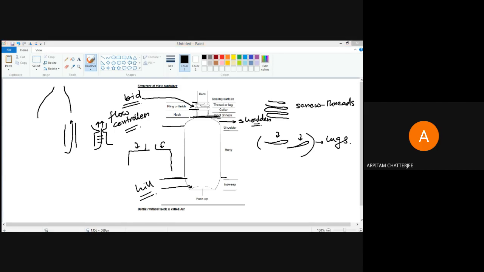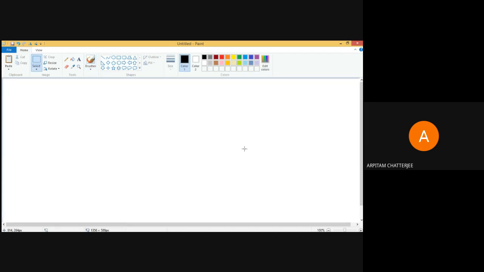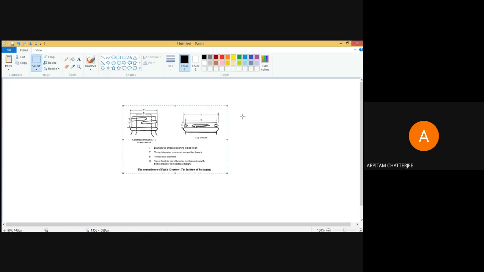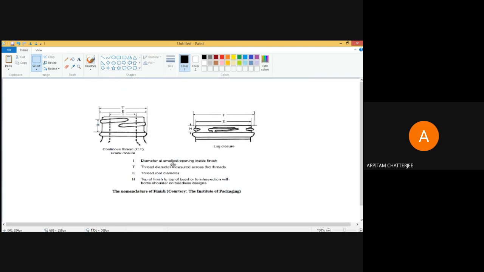The next important thing, the last thing for the day, is we will just see a bit about the closure. Not closure, this is the finish of the bottle. The finish of the bottle is the most important thing. If your finish is not fine, then you cannot attach the closure properly. That's why the finish is very important, and the finish is not made in the same line where the bottle is made.